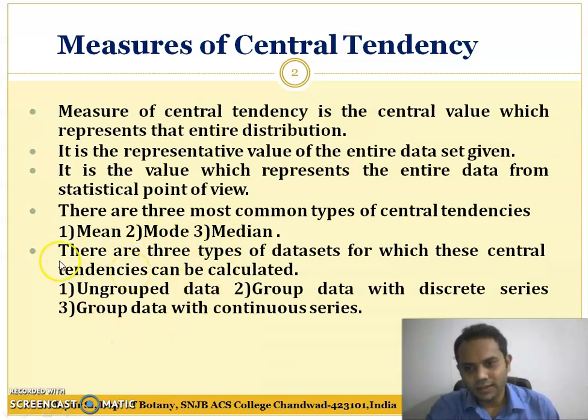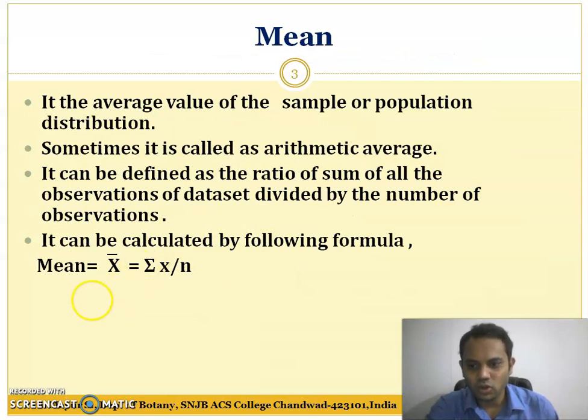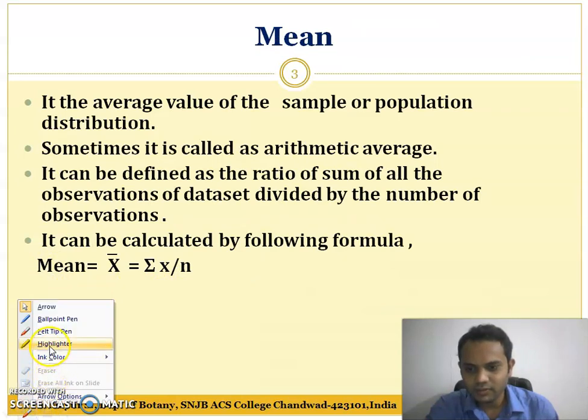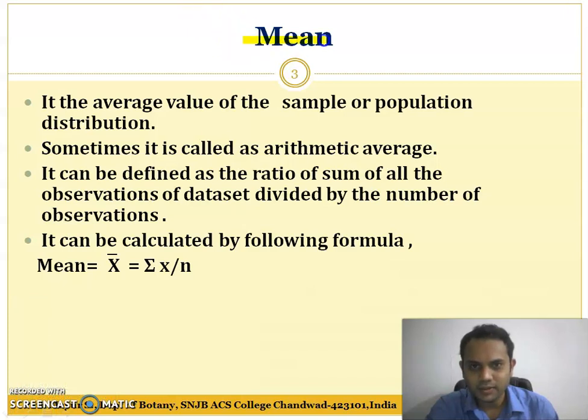These three different types of central tendencies we have to calculate for three different types of data sets. Today in this lecture we'll start studying these three types of central tendencies one by one. The first type of central tendency is the mean. It is very simple. You already know about it. What is mean?